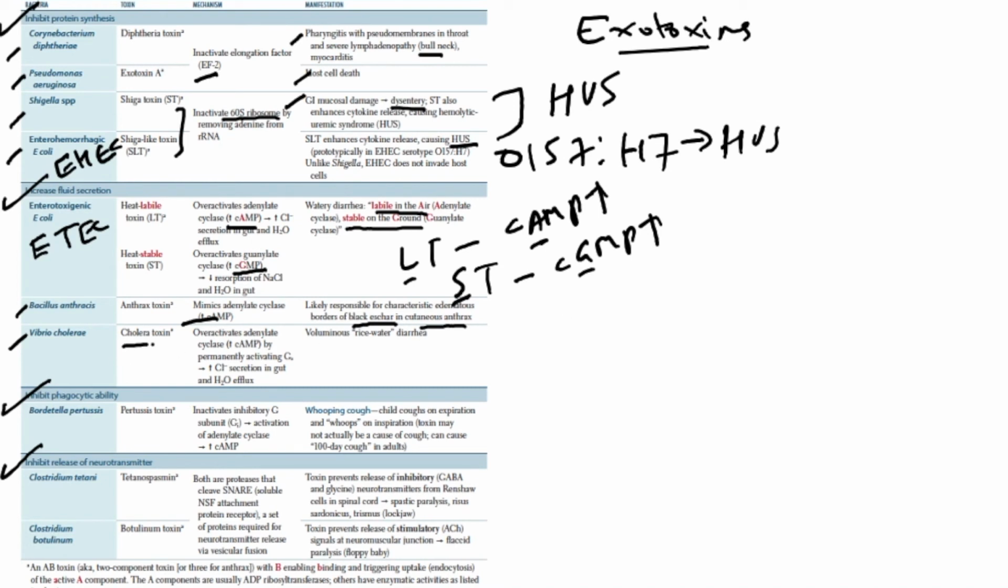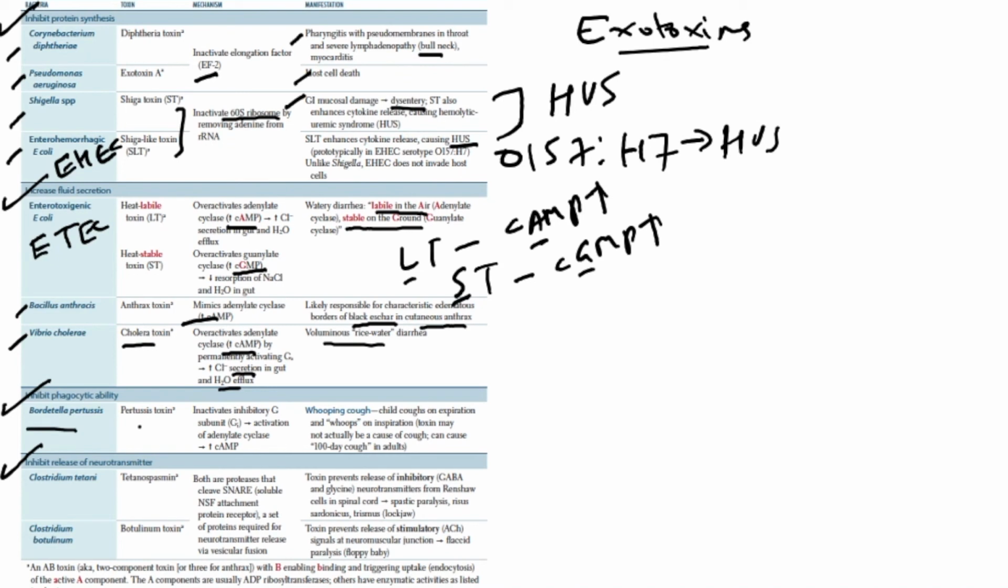Vibrio cholerae, cholera toxin. Cholera toxin also increases cyclic AMP level, right, and leads to increased chloride secretion in the gut and water efflux, leading to voluminous rice water diarrhea. Another category of exotoxin is the toxin which inhibits phagocytic ability, Bordetella pertussis.